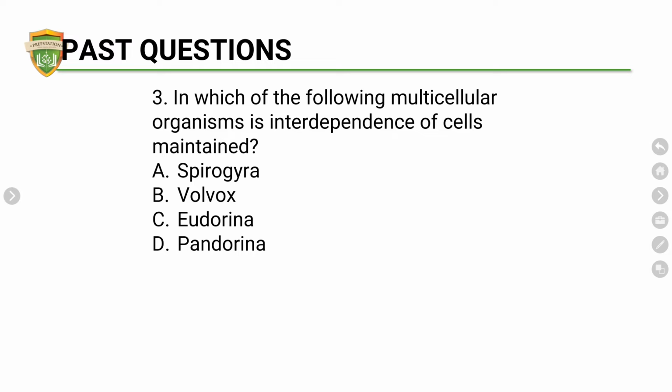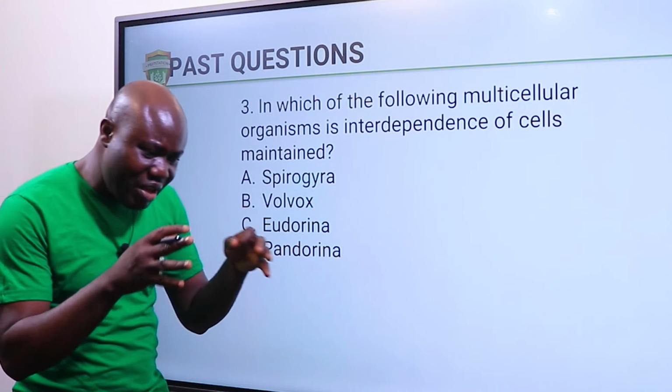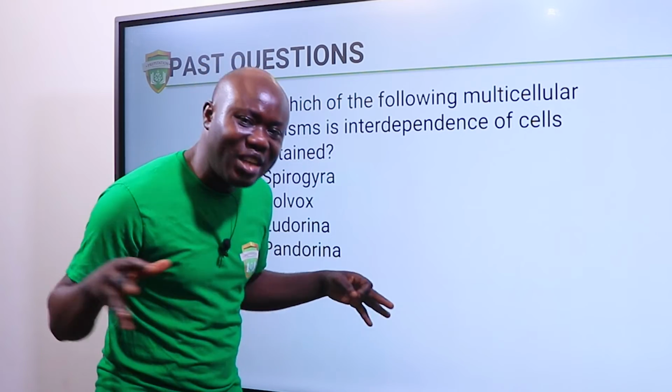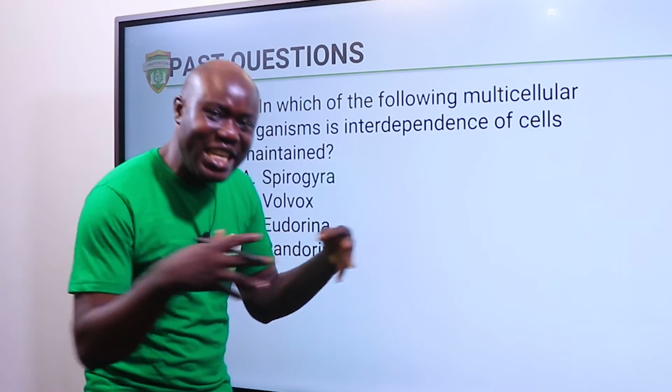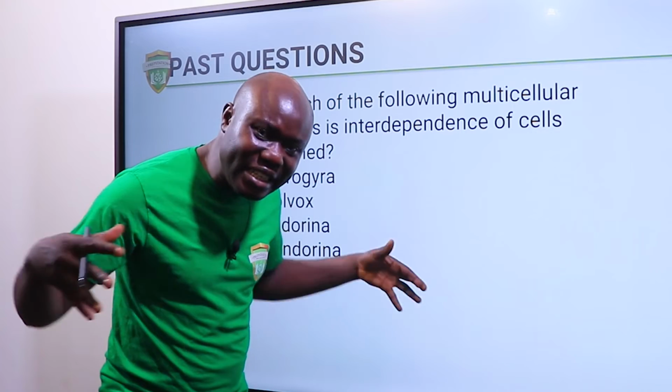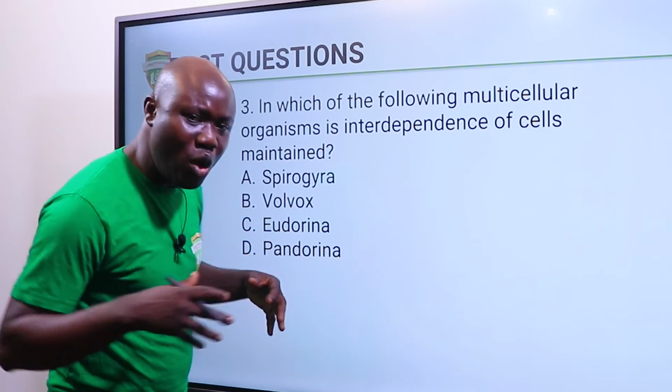Now, in which of the following multicellular organisms is interdependence of cells maintained? I told you something earlier. I said we have a kind of cell that always comes together. That is not a fashion sense. It is because there's a need for it. It is because they need to depend on each other. That is why you see them coming together.